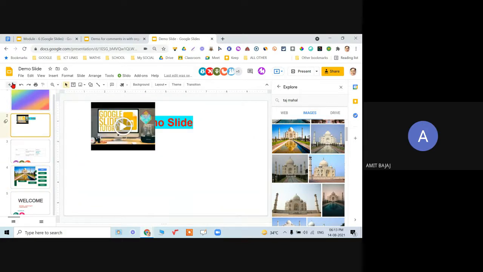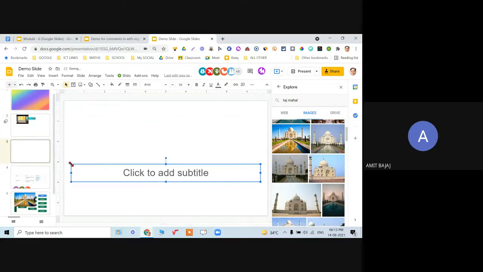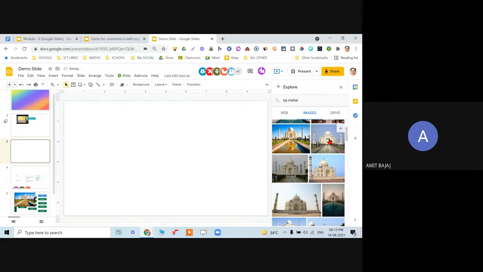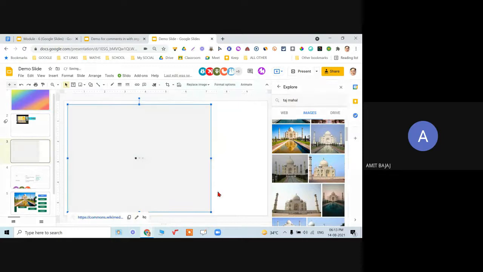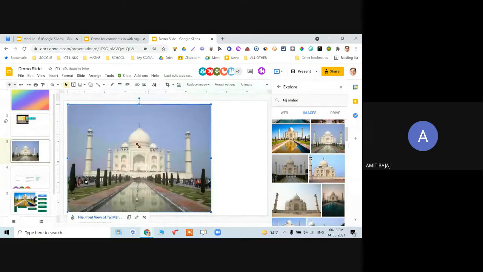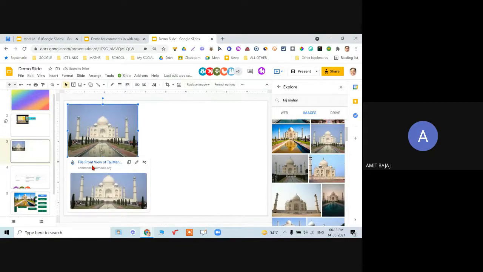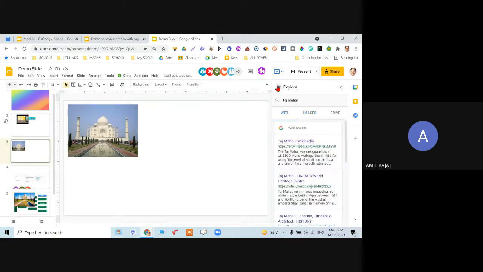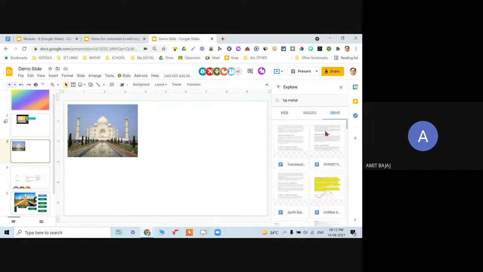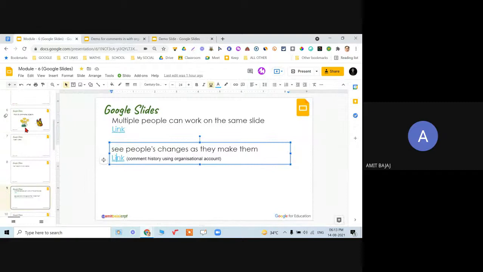So let me add some new slide, otherwise it might be a little confusing. So let me choose this image. Click on insert, and you see at the bottom, अभी नहीं दिखाई दे रहा है, but when I click on this, the resource from where I have taken this image, that will be available. I can even insert the files and lot many things from my drive also.